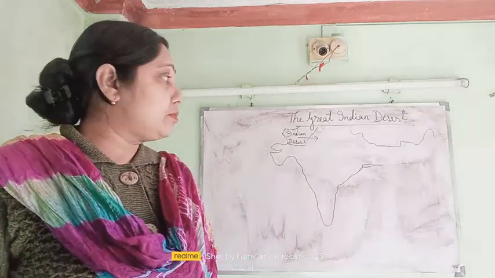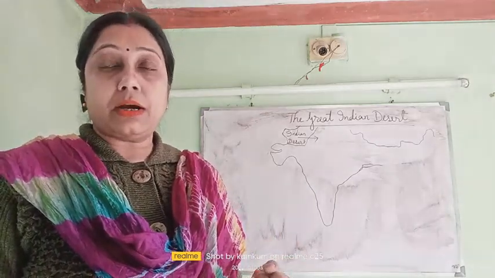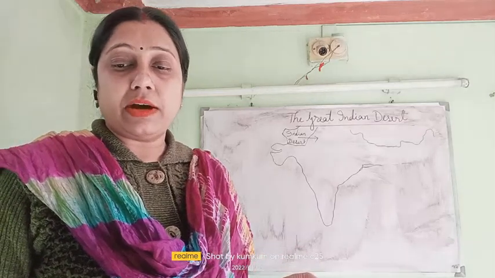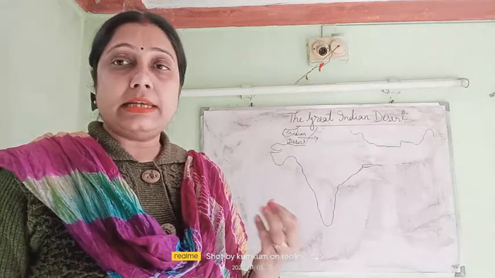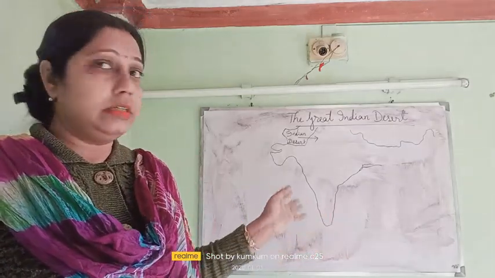So at some places we find trees like babool, palm, date palm, thorny kikar, cactus. These are the plants we find. These plants need less rainwater to survive. These plants are found in this region.